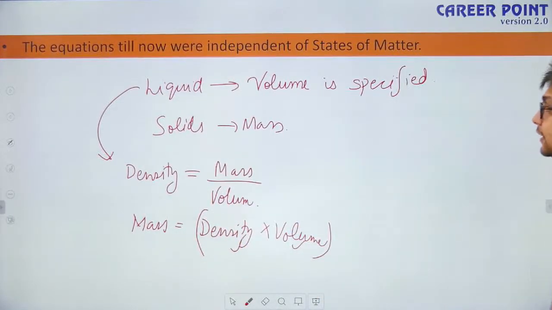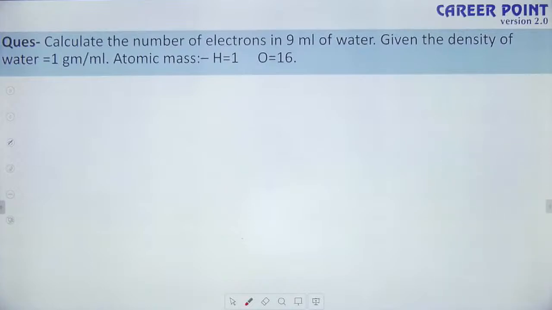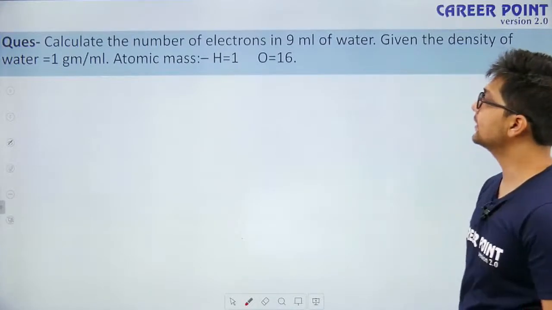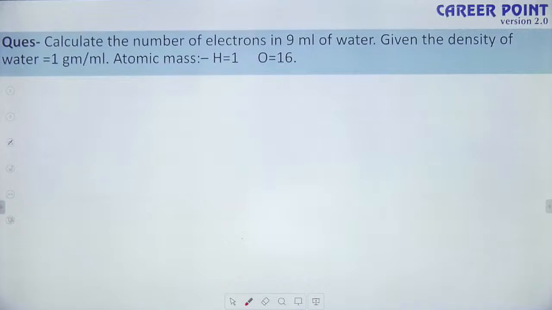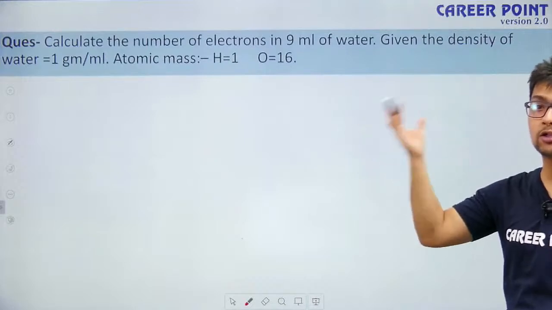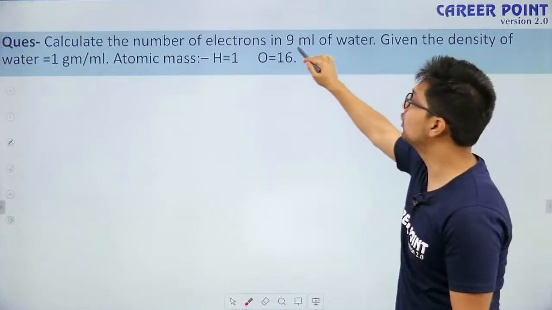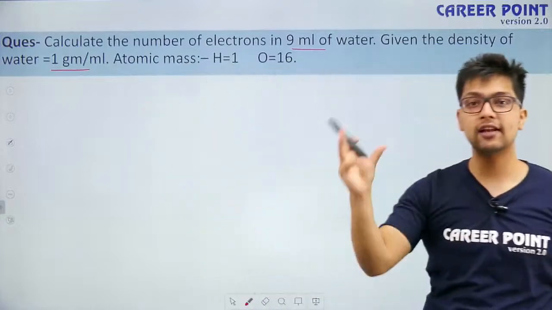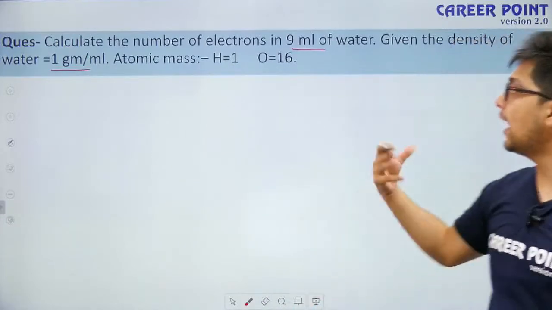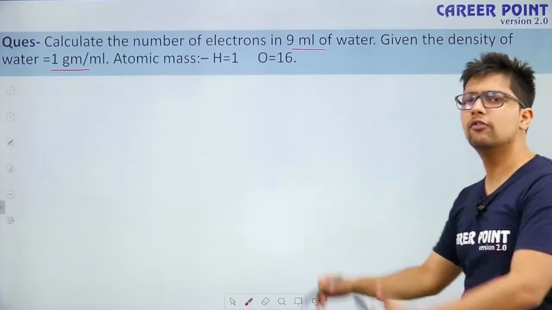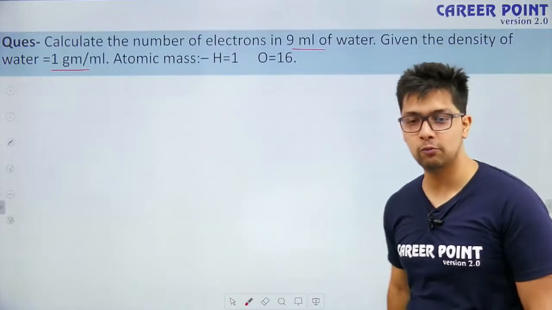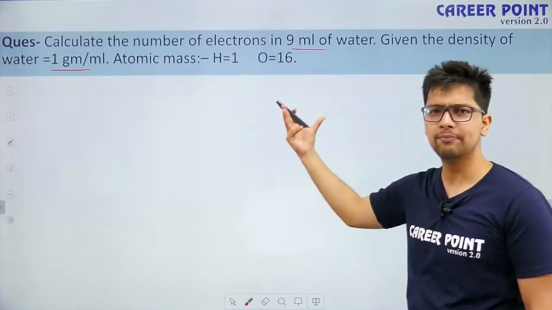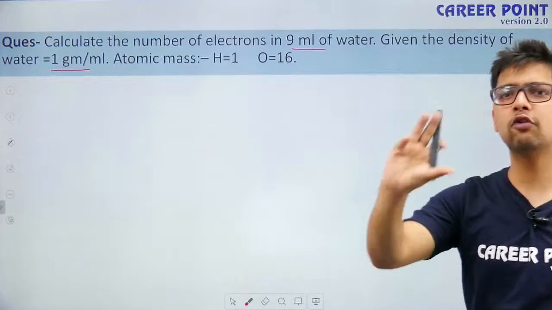So let's take a question on this same concept: calculate the number of electrons in 9 ml of water, given that the density of water is 1 gram per ml. What are we given? We are given the volume and the density, and the atomic masses, which we already know. I am just giving them for reference; these won't mainly be given.